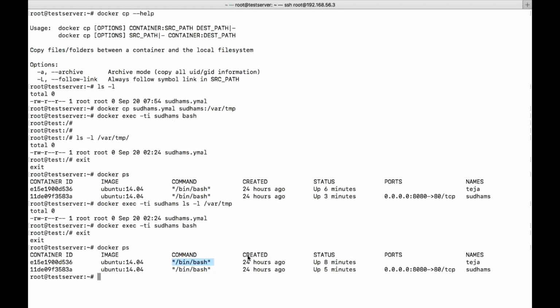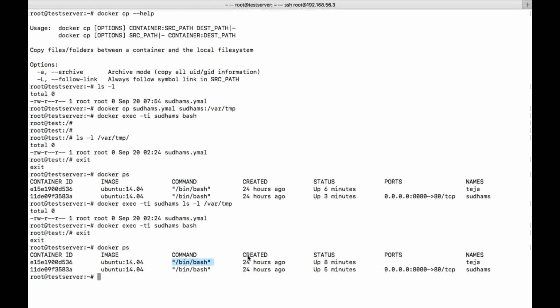Did you get my point? Yes, understood. So with the exec command we can either give bash to log in, or we can directly execute the commands without logging into the container. Got you. Okay.